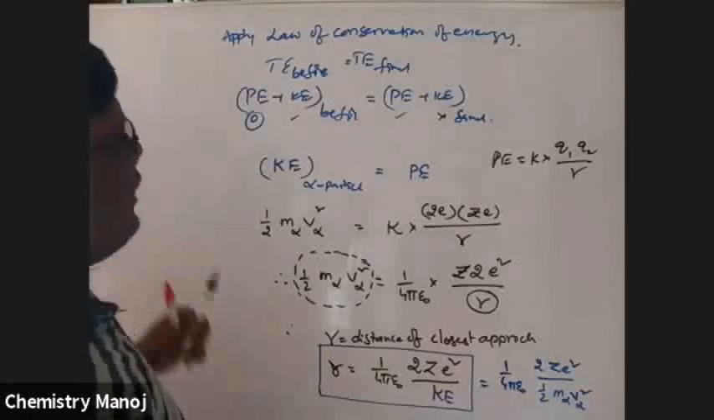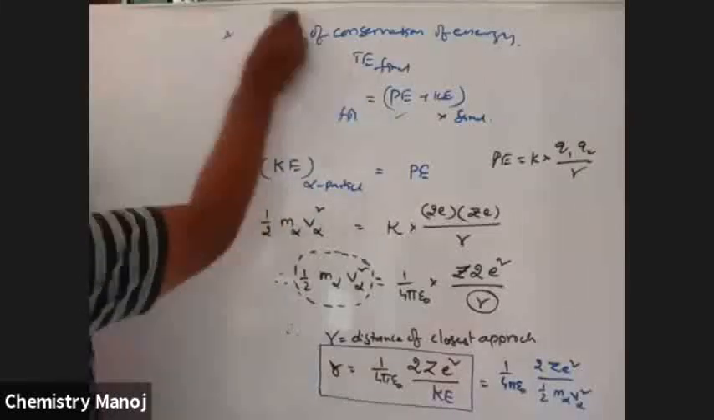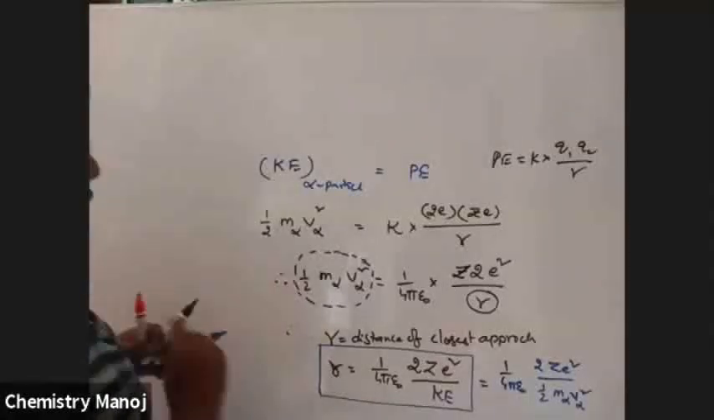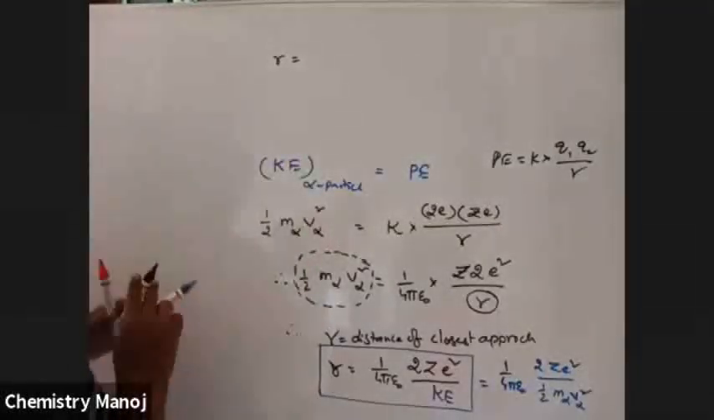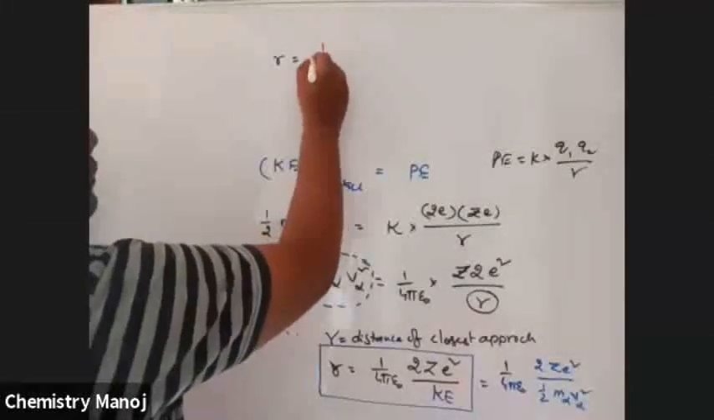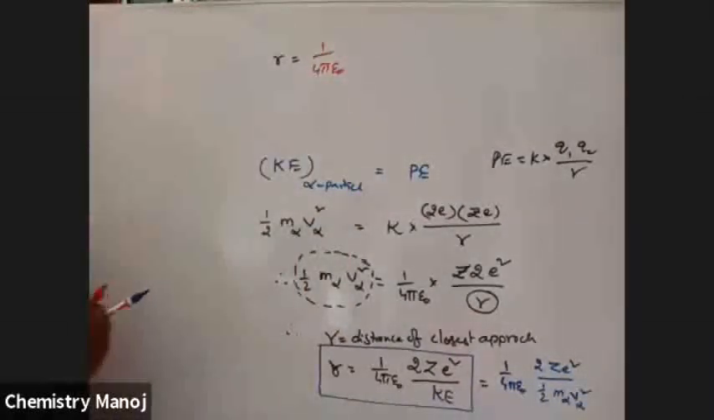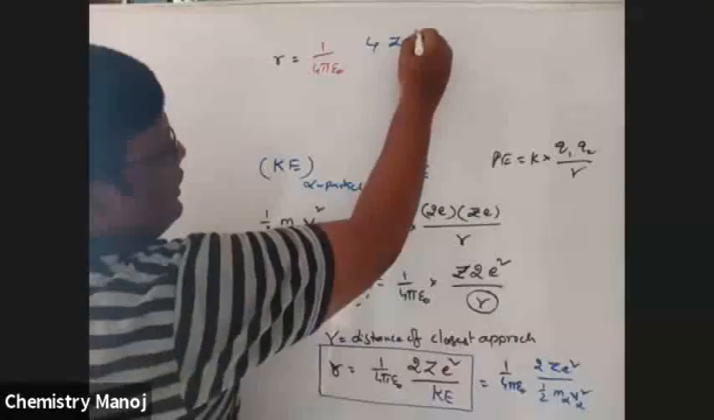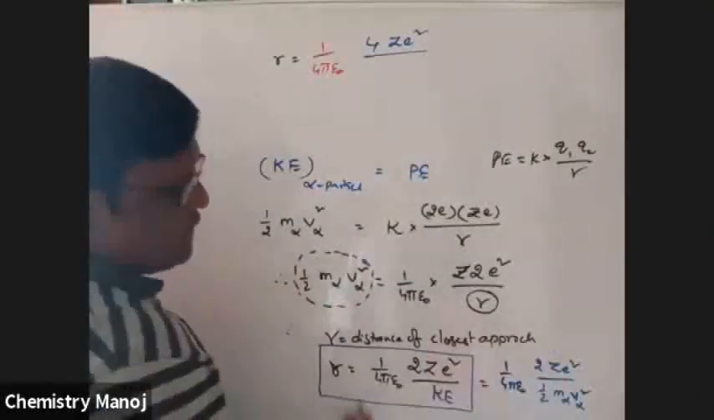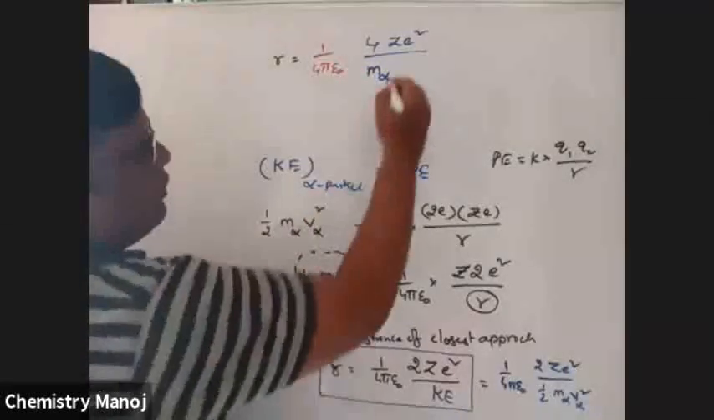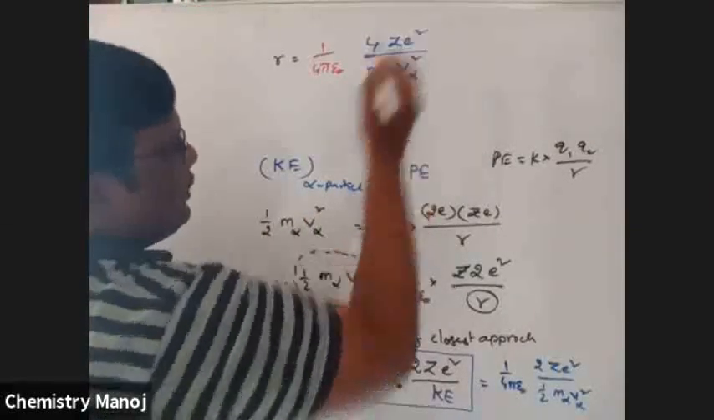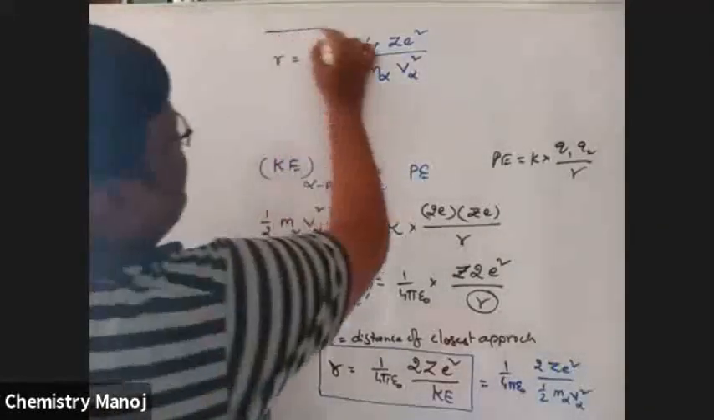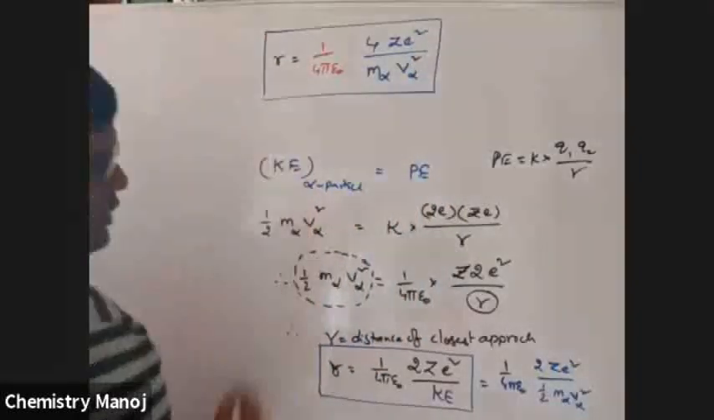So, see here. Therefore, R is equal to 1 by 4 pi epsilon naught, 4 ZE square by mass of alpha particle into velocity of alpha particle whole square. This is the distance of closest approach. This one and this one.